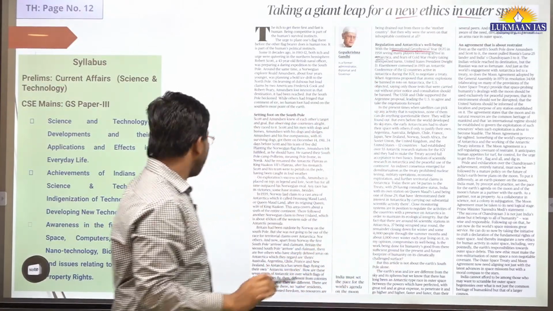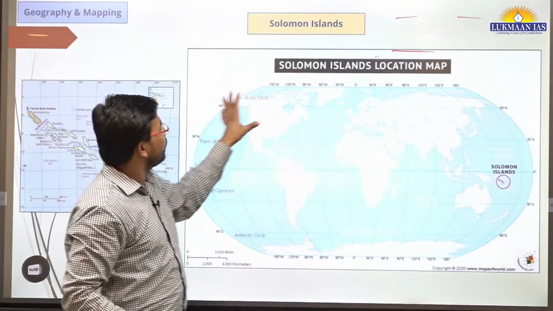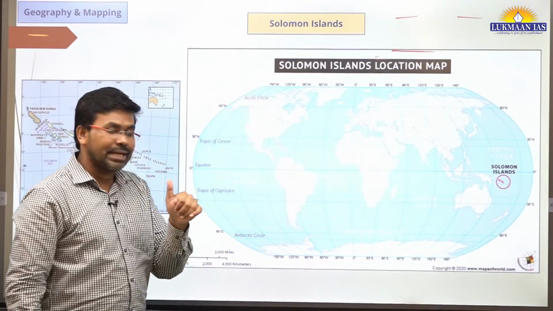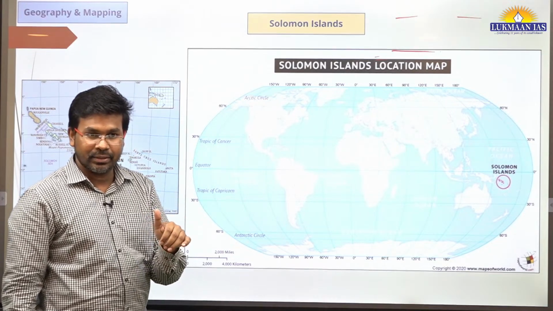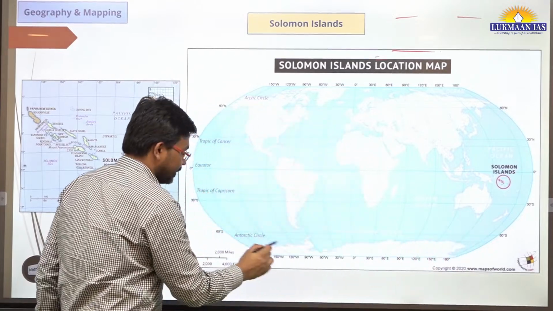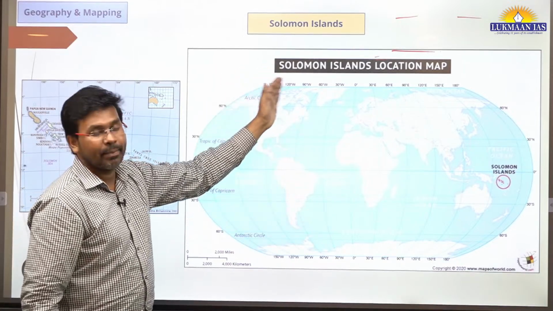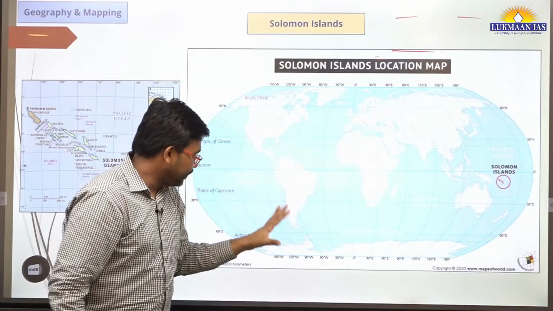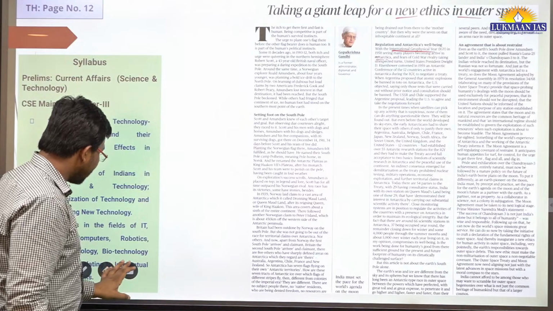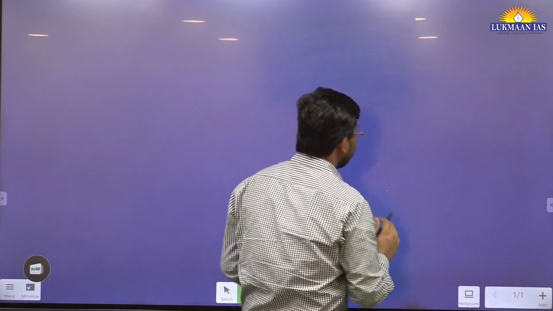1958. So now let us understand this, and before that we will look into this map again. Okay, so here if we talk about this world map, where is Antarctica located? Antarctica is located in the south over here, right? Antarctica is here. So Antarctica is near the South Pole. Then in the North Pole we have the Arctic Circle, we have the Arctic right here. So Antarctica is located in the South Pole. So in this article the author has discussed a few important things. We are going to discuss them, and also we are going to learn some important concepts.